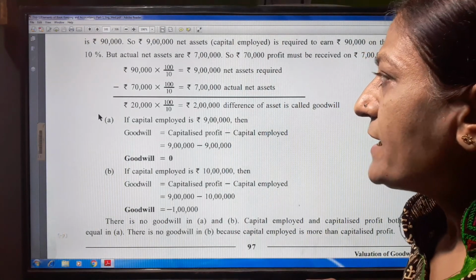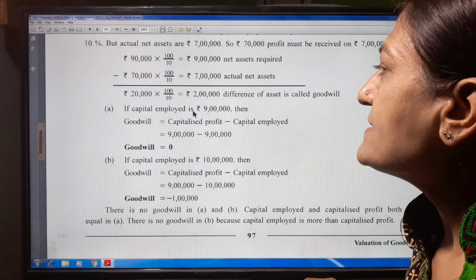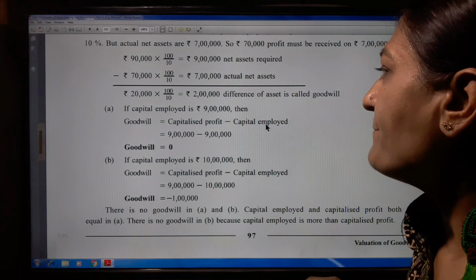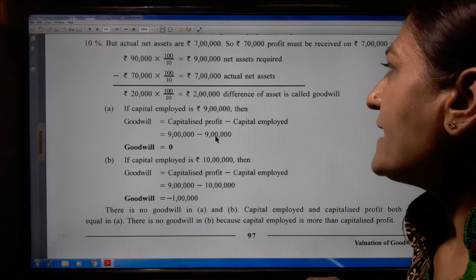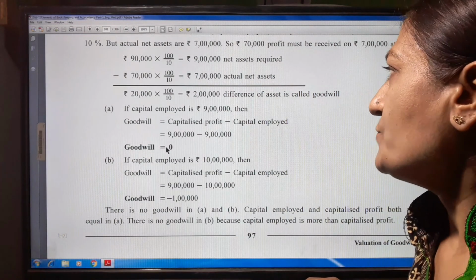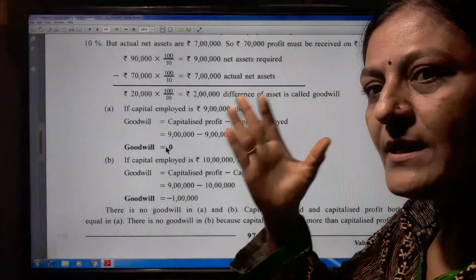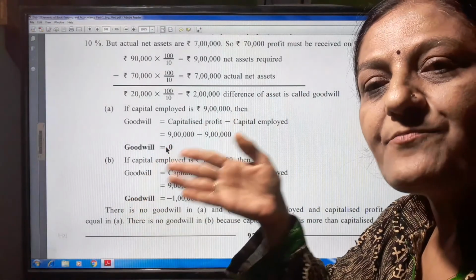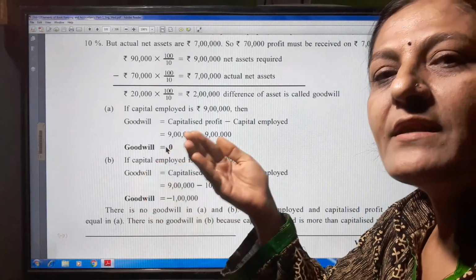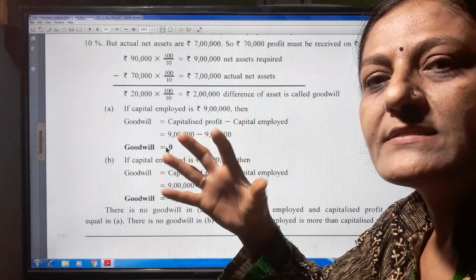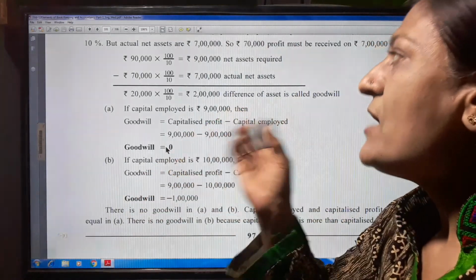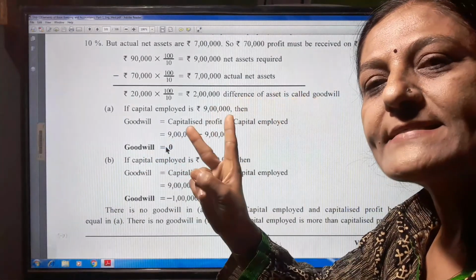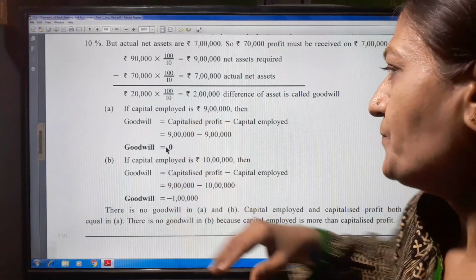the first method. If capital employed is 9 lakh, then goodwill is equal to capitalized profit minus capital employed. 9 lakh minus 9 lakh, then goodwill is 0. If capital employed is 9 lakh and capitalized profit is also 9 lakh, then 9 lakh minus 9 lakh, goodwill is 0. It means when capitalized profit and capital employed are both the same, then goodwill is 0.